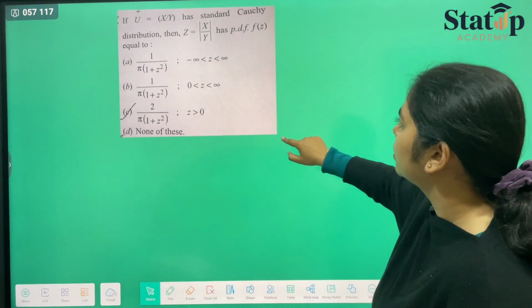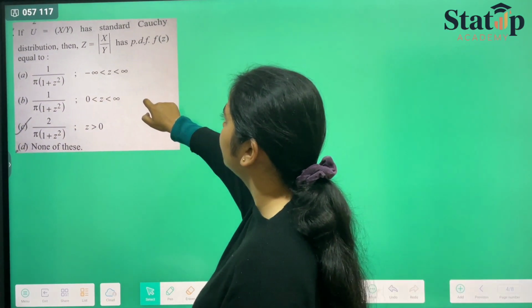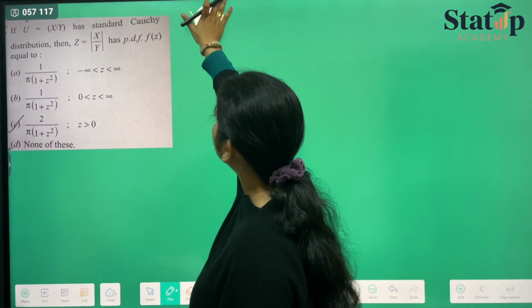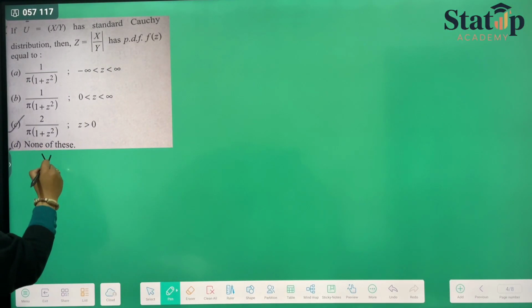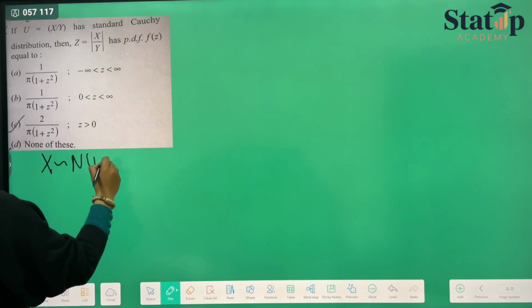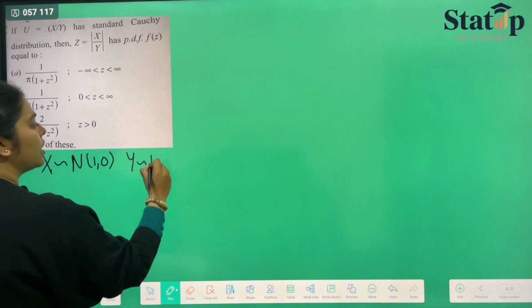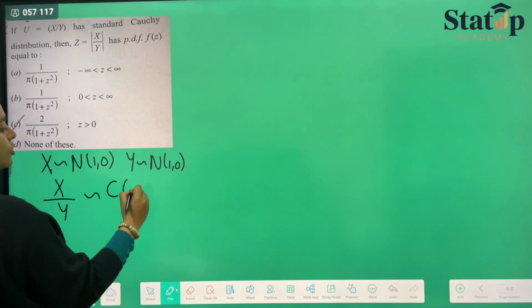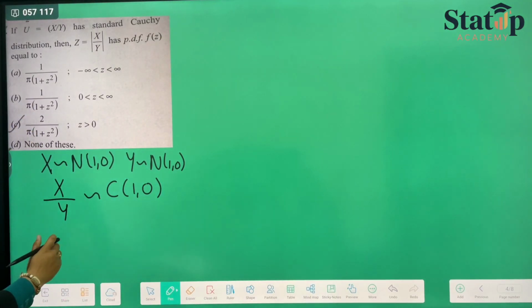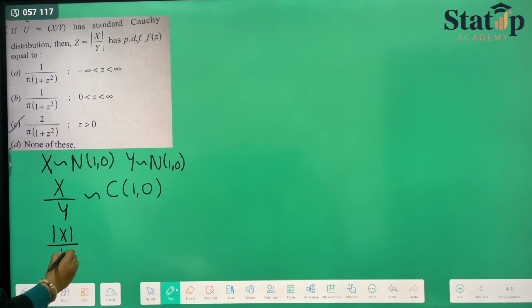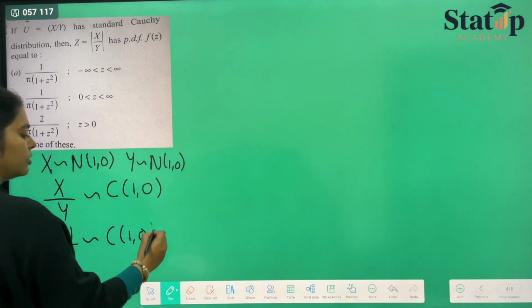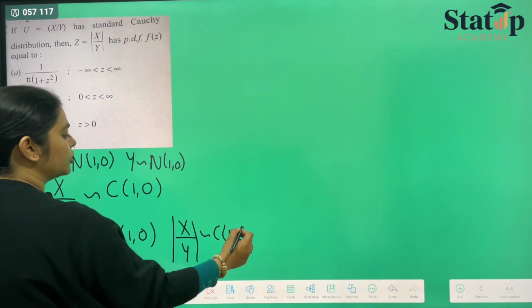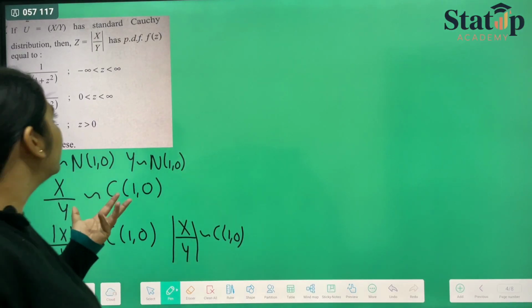So here the Cauchy distribution states that if x follows normal distribution, standard normal distribution, and y also follows standard normal distribution, then x upon y will always follow standard Cauchy distribution, and modulus of x upon y will also follow standard Cauchy distribution. These are some of the rules that will be required here.